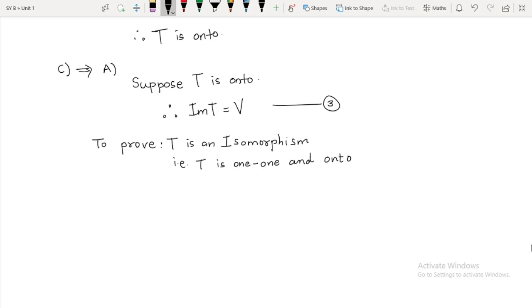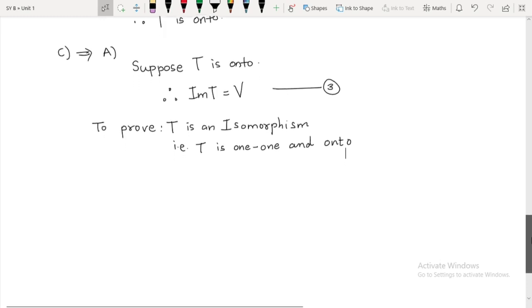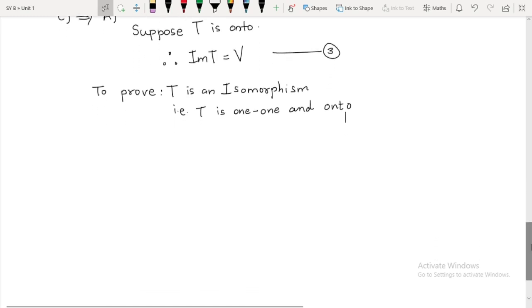T is a linear transformation, this is already given.